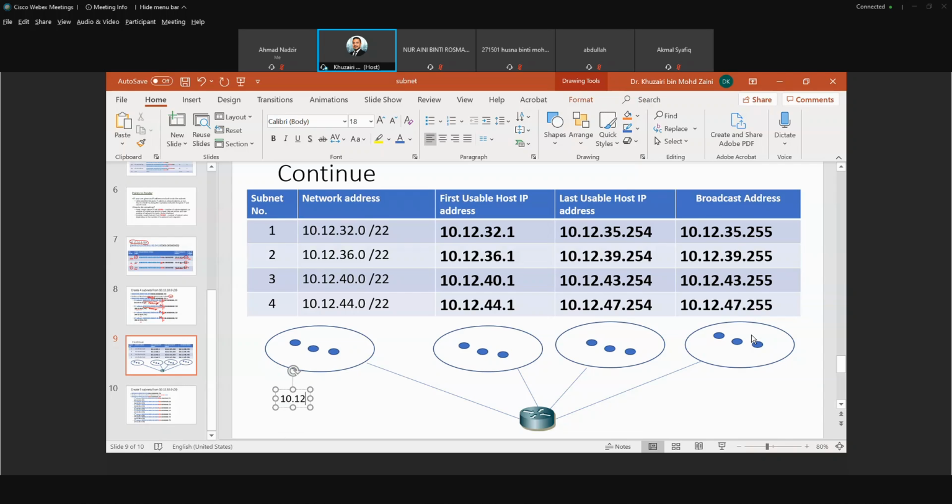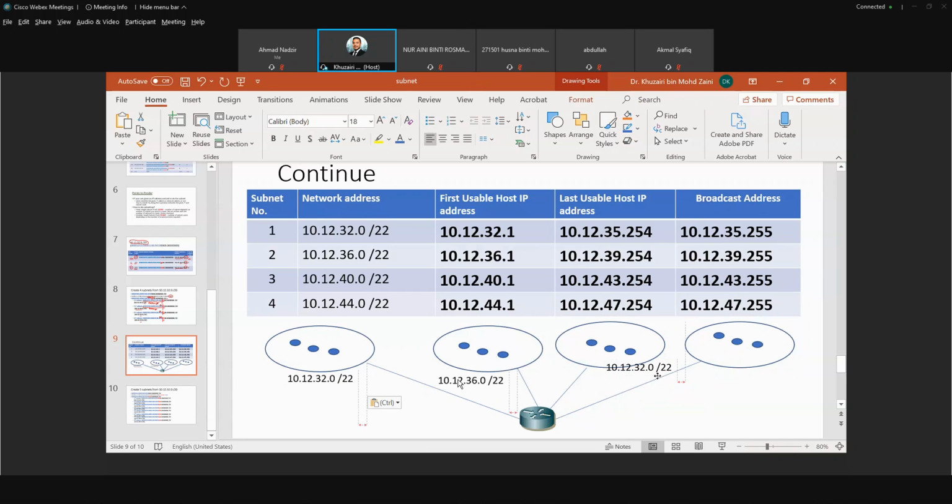So 10.12.32.0/22 is the network. The second network becomes 36.